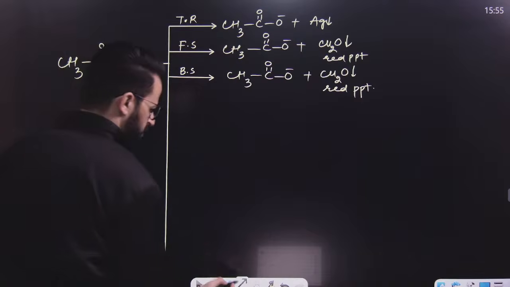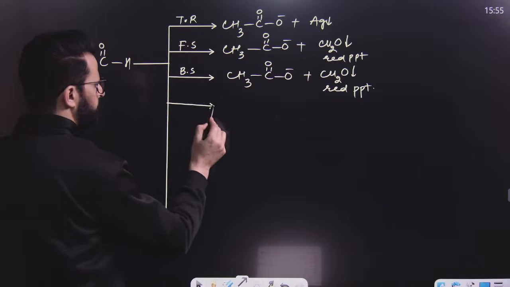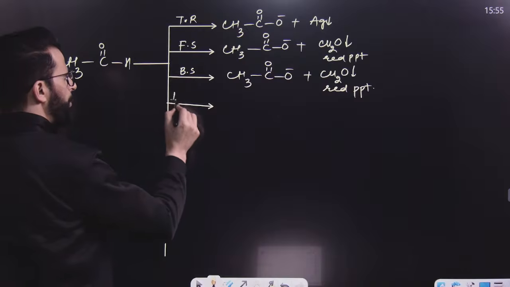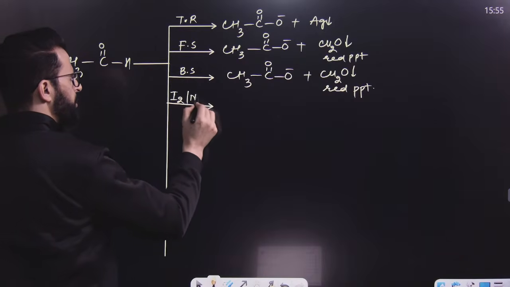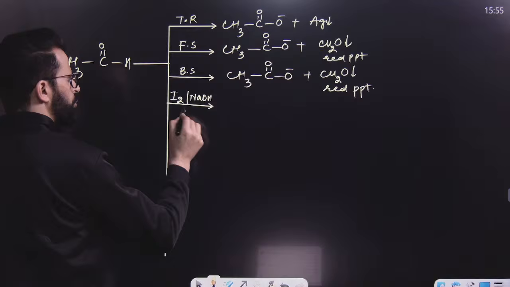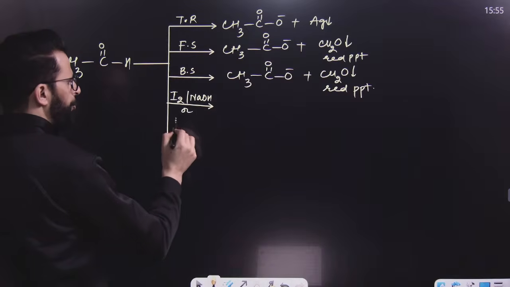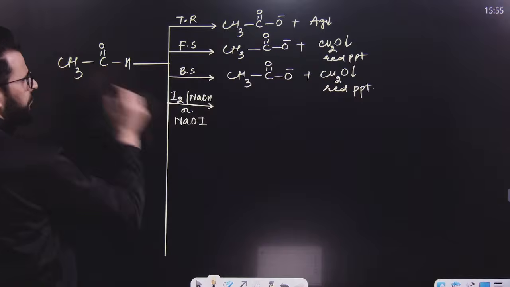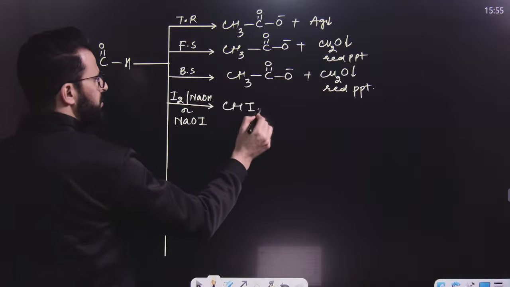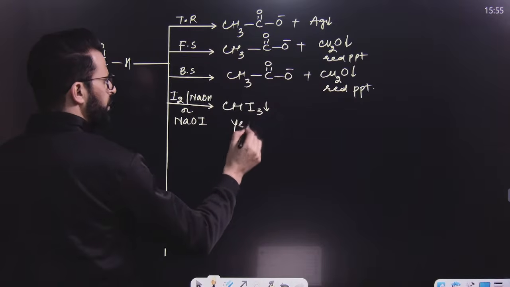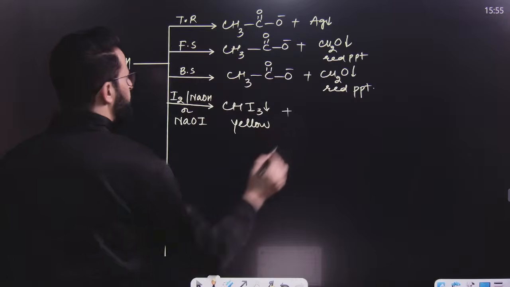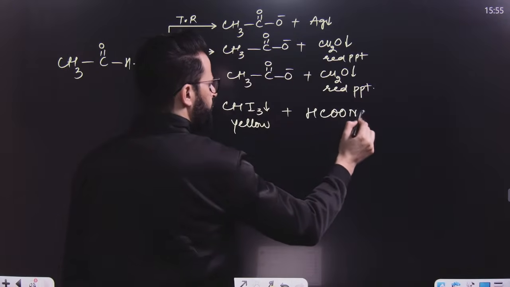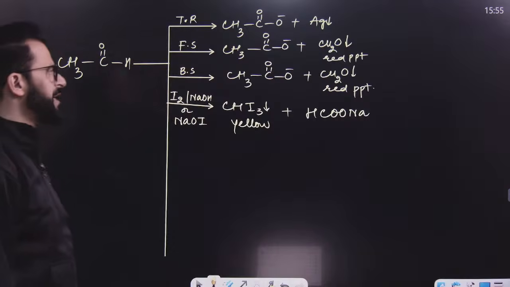Now, after this, my dear lovely students, have a look. If we use iodine, I mean halogen, in basic medium, this is known as haloform reaction or iodoform reaction, or simply iodoform test. What will happen over here? This CH3 will be converted to CHI3, a yellow precipitate will be obtained. After that, this will be converted to HCOONa. So I hope this is clear till now.